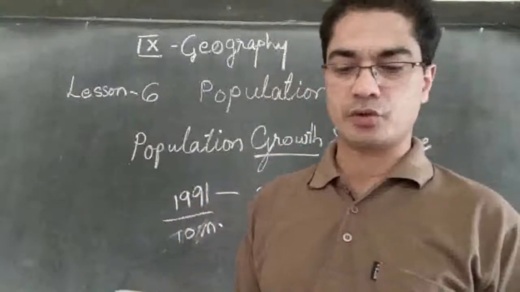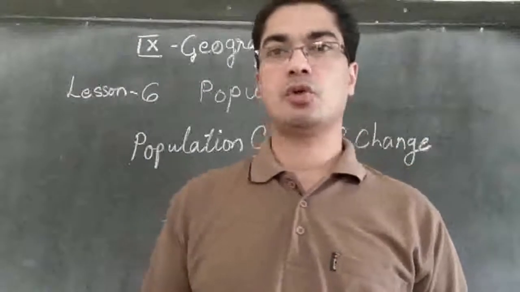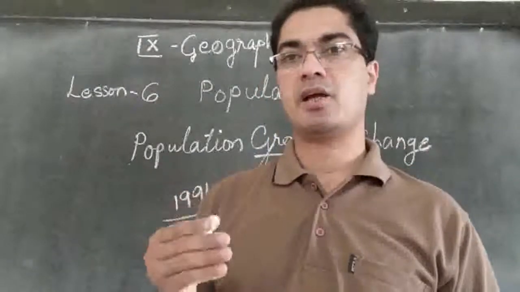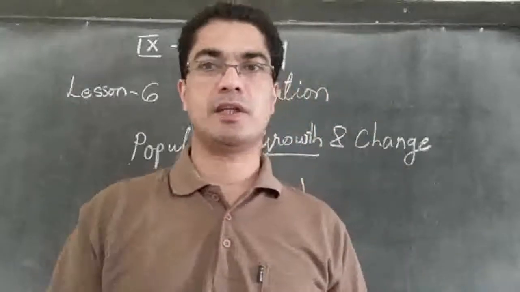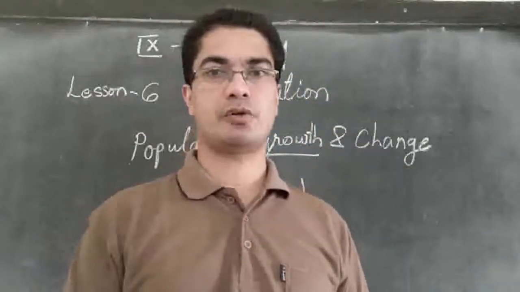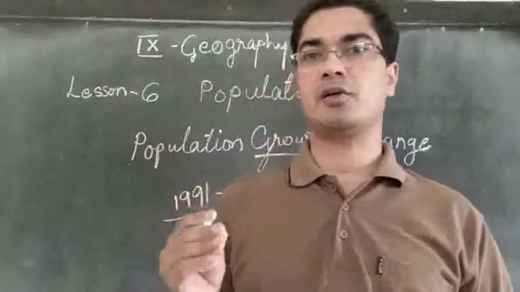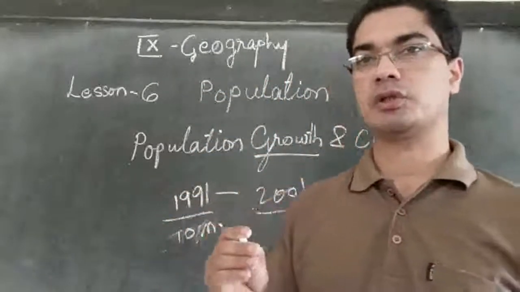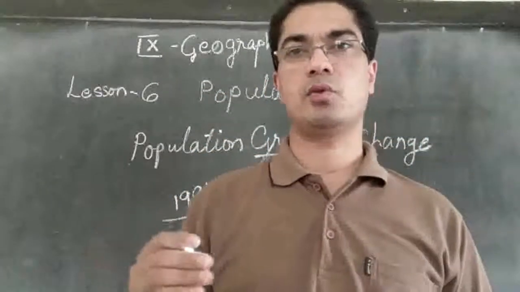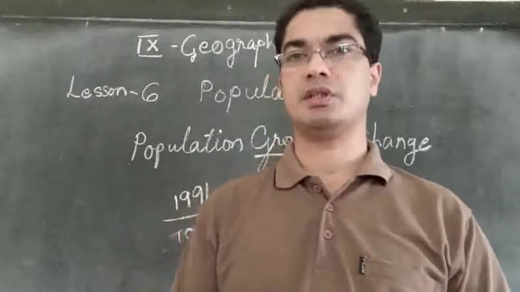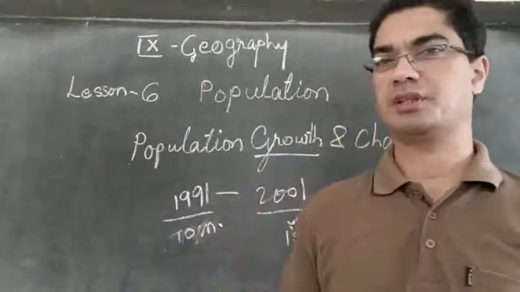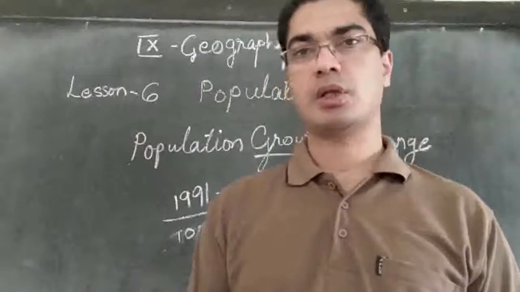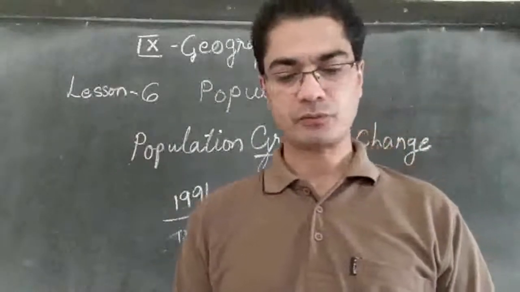Then this is referred to as annual growth rate. The growth that is taking place, or the number of people added every year, is the annual growth rate. So at the end of the year we can calculate the growth of people, what is the percentage of growth this year. Is it 2% or is it 1% or 3%? That will be known as annual growth rate.